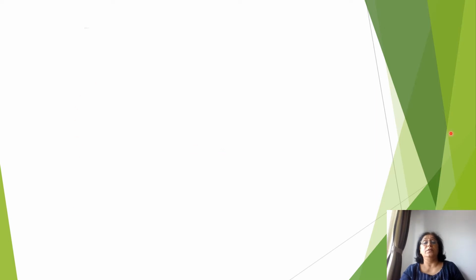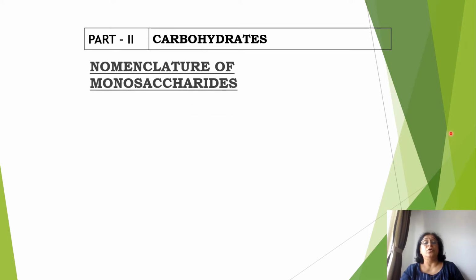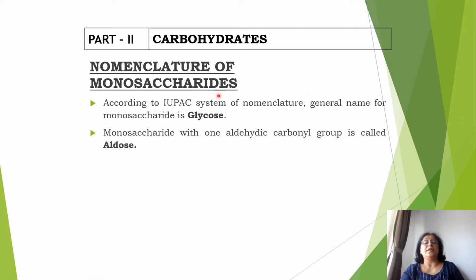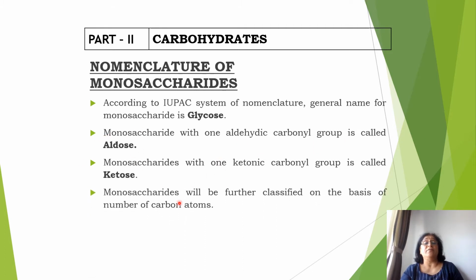So now we begin with part 2, that is carbohydrates, nomenclature of monosaccharides. According to the IUPAC system of nomenclature, the general name of monosaccharide is glycose. Monosaccharide with one aldehyde carbonyl group is called aldose, and monosaccharide with one ketonic carbonyl group is called ketose. Monosaccharides are further classified on the basis of the number of carbon atoms.